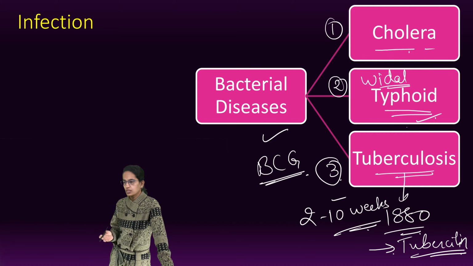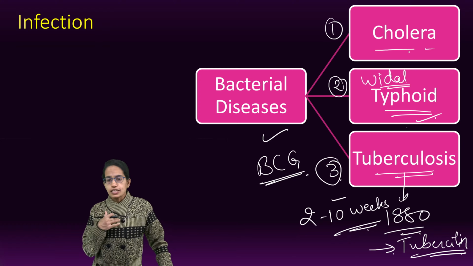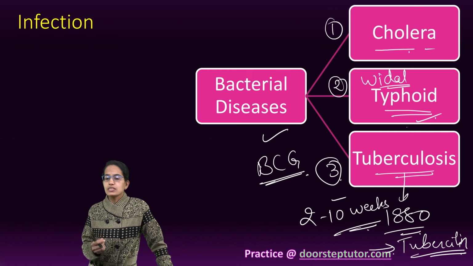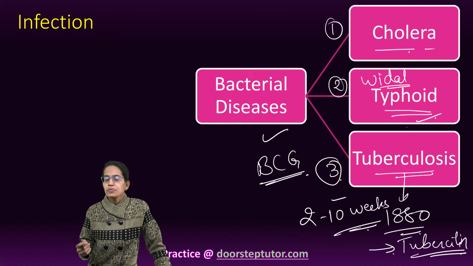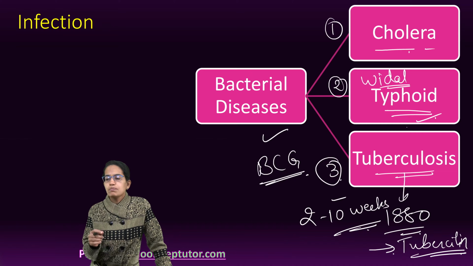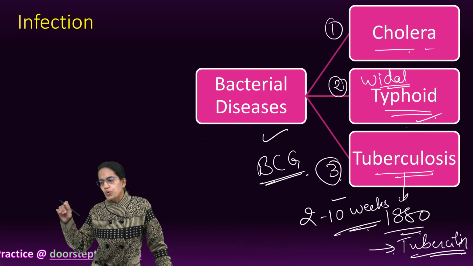Symptoms of tuberculosis include weight loss and chronic sputum. That sputum is one of the ways through which the test for tuberculosis is done. Another classic symptom is mild fever in the afternoon and sweating at night.